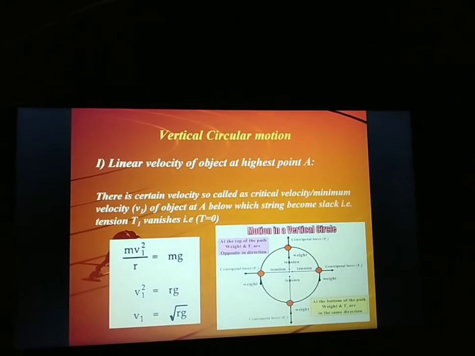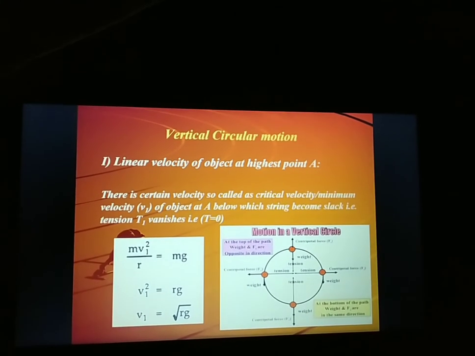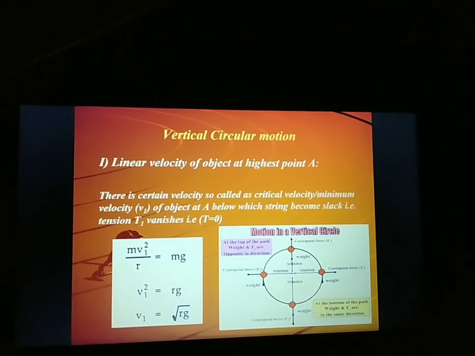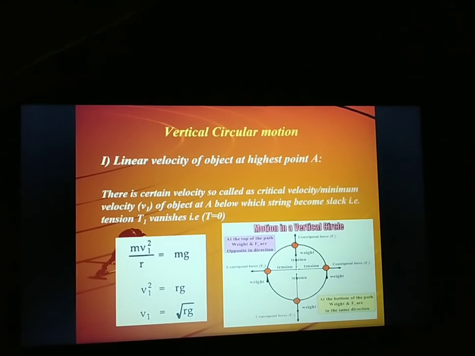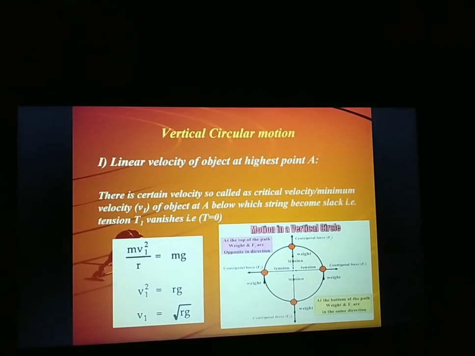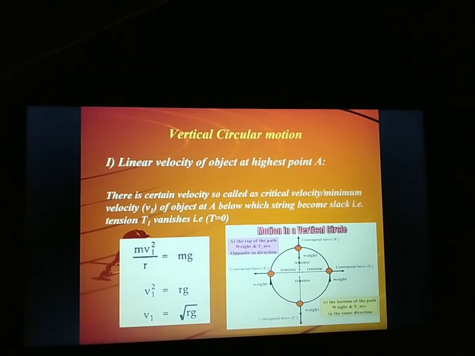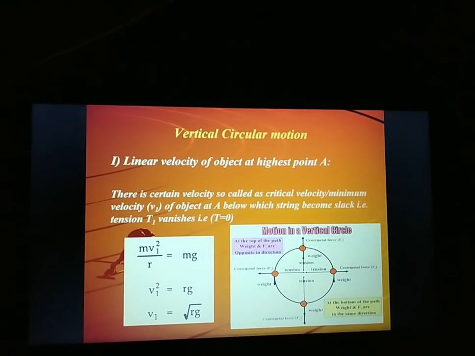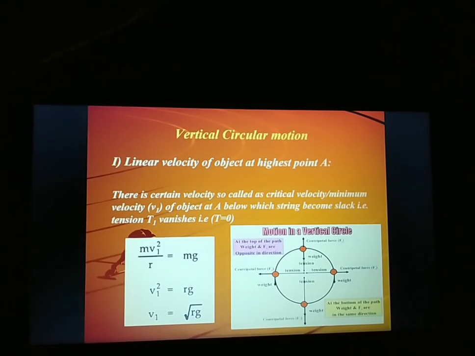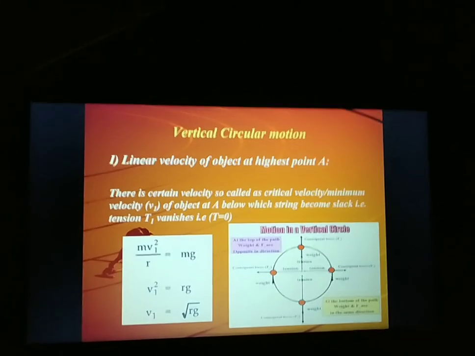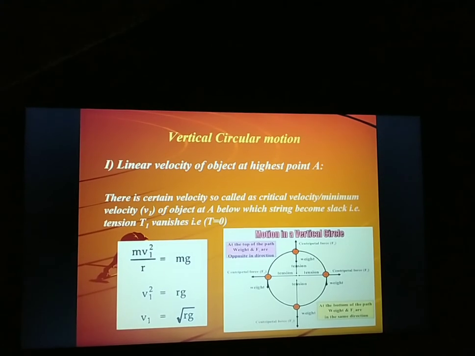Similarly, if you are determining velocity at different positions in the vertical circle, first consider the linear velocity at the highest point A. At point A of the vertical circle, velocity is minimum, because as the object is going towards the top, it will have minimum velocity. As it moves toward the bottom, it will have maximum velocity. For the minimum velocity at point A at the top of the vertical circle, the tension along the string will be minimum, and we can consider that tension as 0.